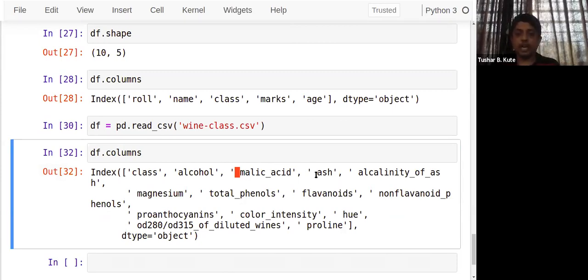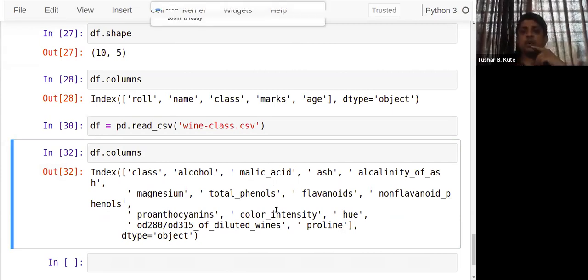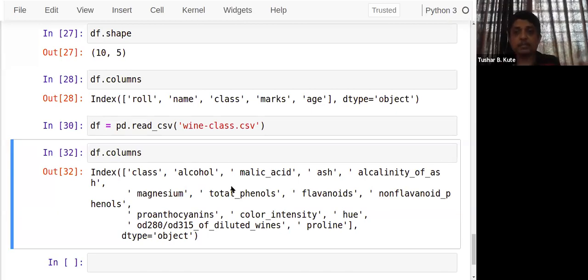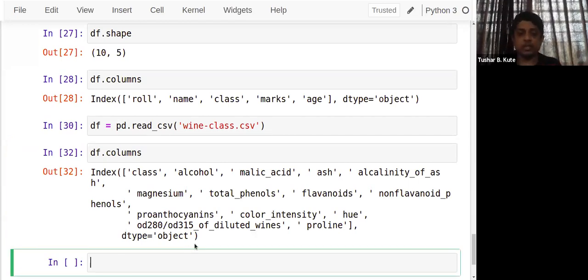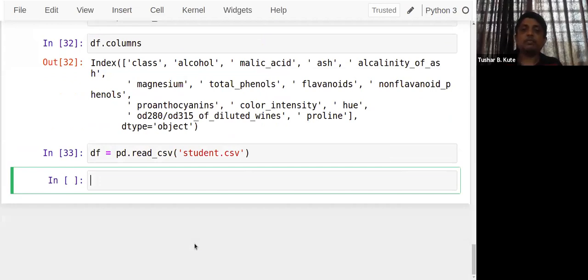Okay, this Ash, this Total Phenols. There is a space before that name, and here no space is present. So to identify this, because most of the time we use a column name and forget to write that space, we get an idea why the problem is like this. Why the problem is there, we don't know. Because of this space present, we can recognize it by using this particular method of reading the column names. So you can identify the names of the columns by using the columns attribute.